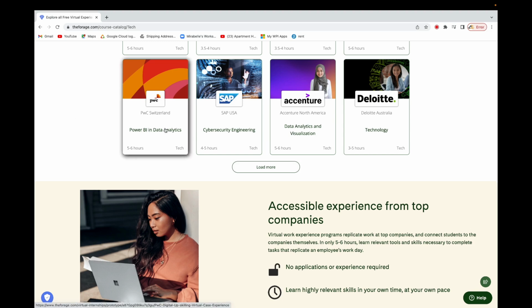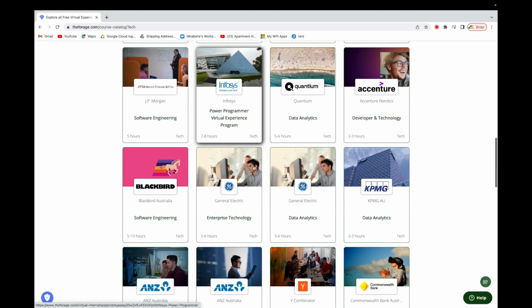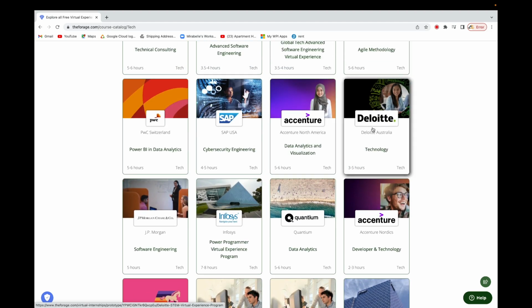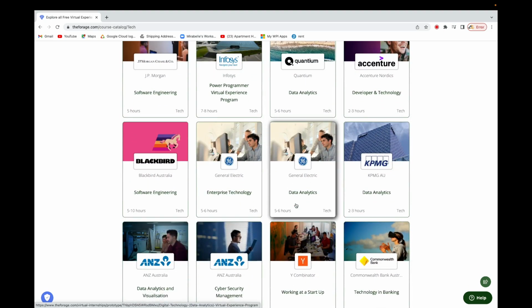You see that Power BI in data analytics is here. Data analytics and visualization from Essential, technology from Deloitte. If we go all the way down, we see that we have data analytics. Personally, I've done this one myself to see how it is. It's a great one from Deloitte. I've gone through it myself.